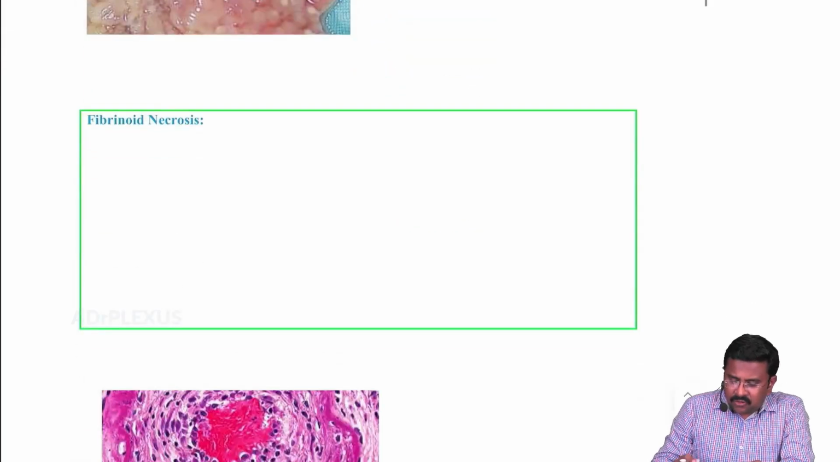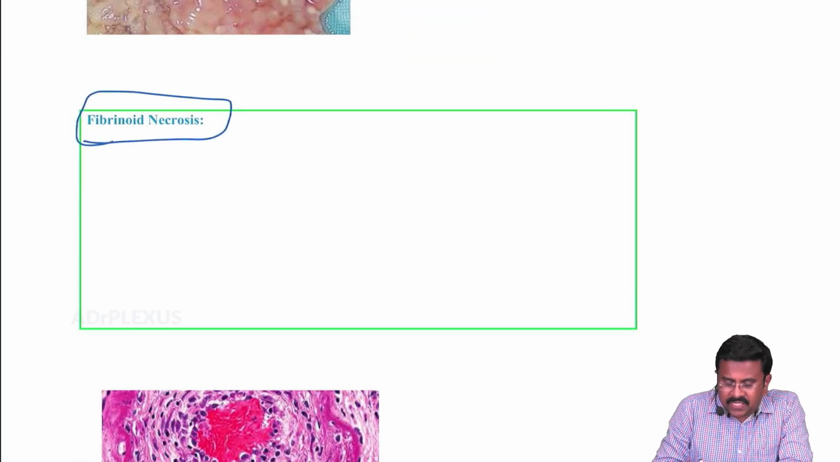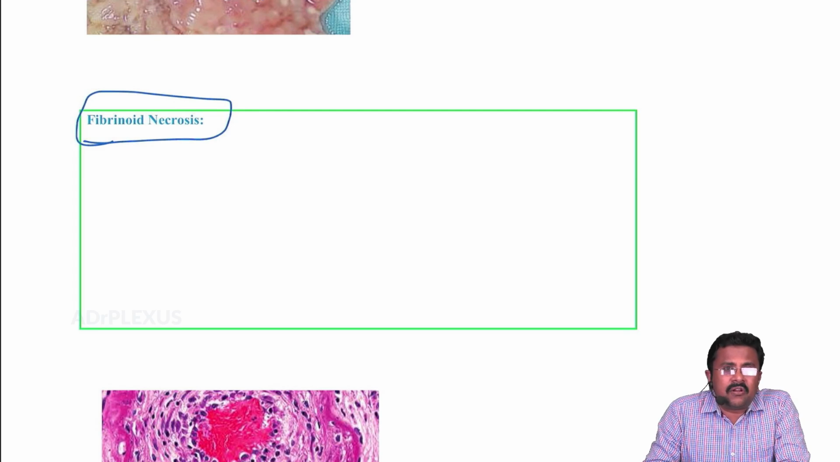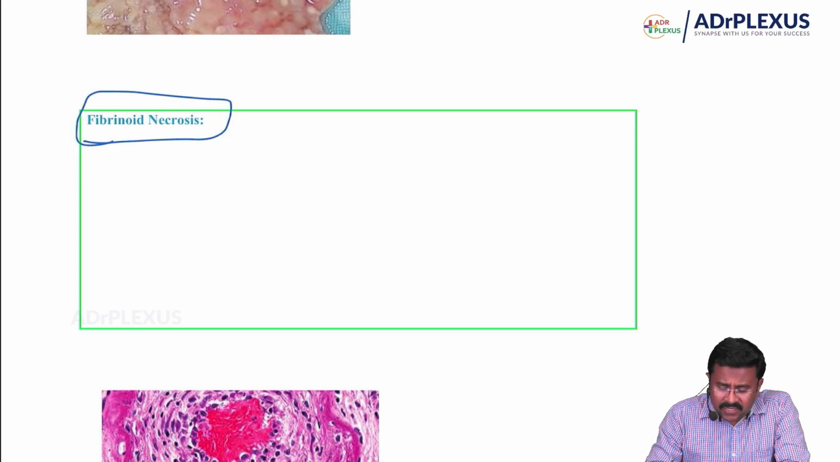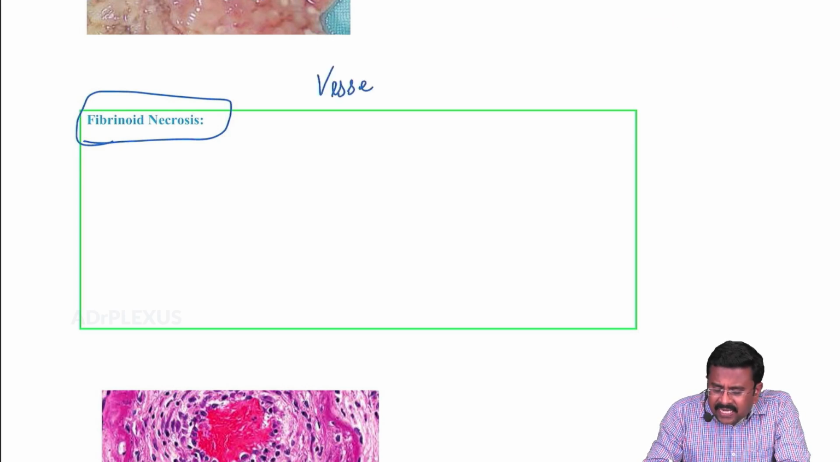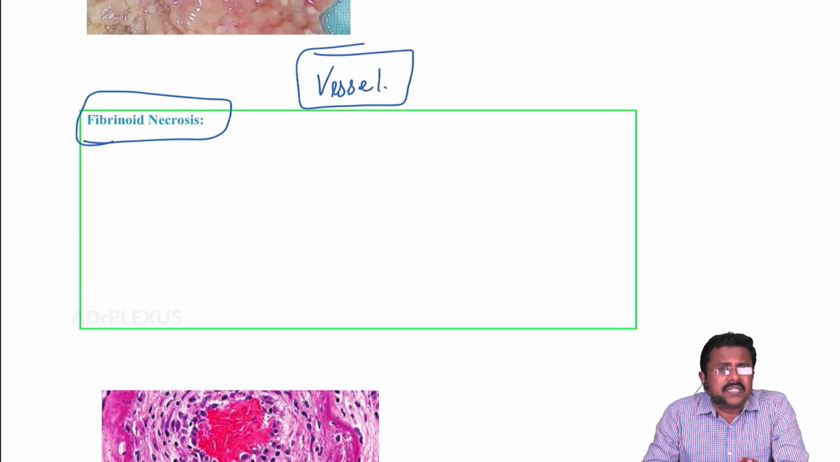Okay, so now moving on to fibrinoid necrosis. In pathology, if you hear the word ending in O-I-D, oid means like. That means fibrinoid means fibrin-like. Actually it is a misnomer. It is not a fibrin-like material, it is actually the fibrin material which is deposited here. So the keyword we are going to remember with fibrinoid necrosis is vessel. Anything connected with the vessel plus necrosis, think of fibrinoid necrosis.